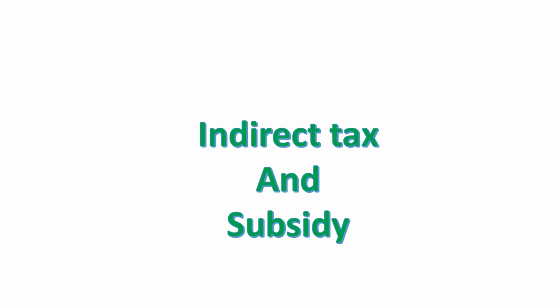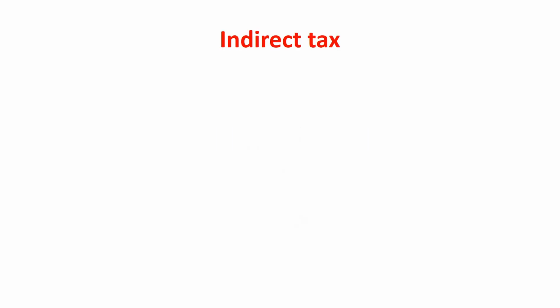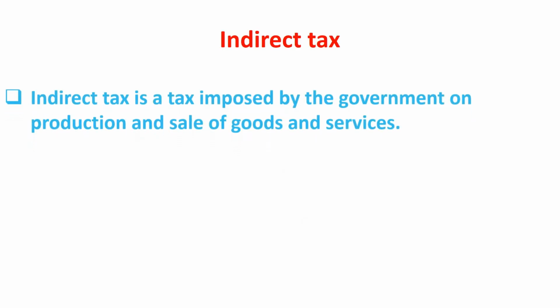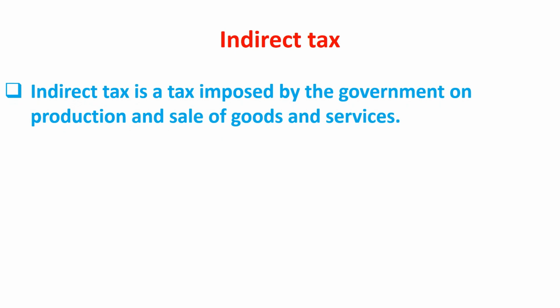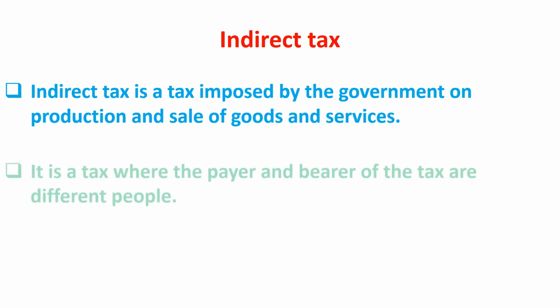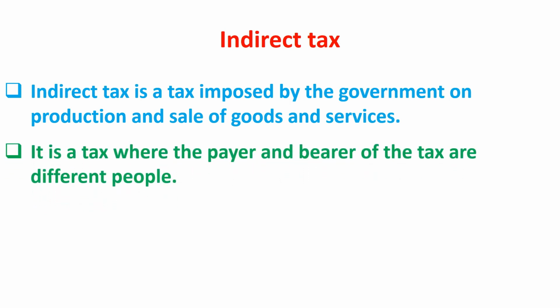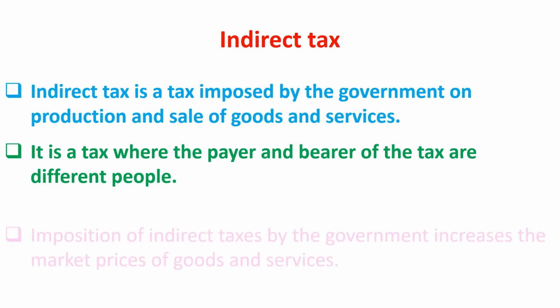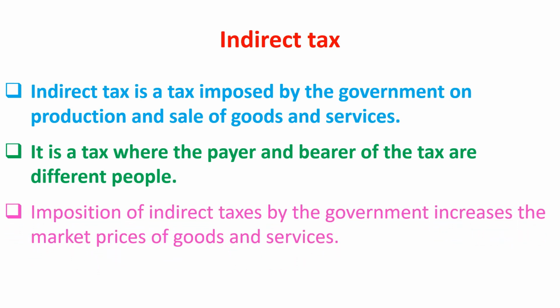Next concept is indirect tax and subsidy. Indirect tax. Indirect tax is a tax imposed by the government on production and sale of goods and services. It is a tax where the payer and bearer of the tax are different people. Imposition of indirect taxes by the government increases the market price of goods and services.